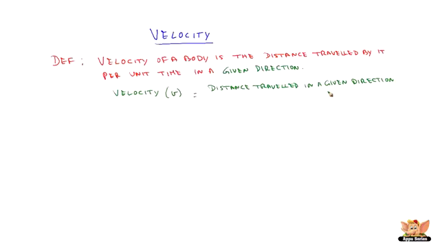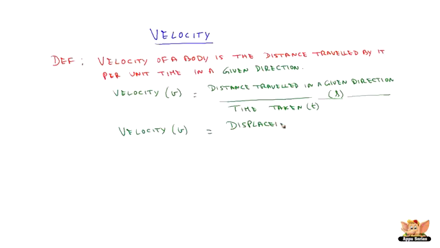Speed is just distance traveled, whereas in velocity we say distance traveled in a given direction, which is represented as s, divided by time taken to travel that distance. Velocity is also defined as displacement experienced by the body, which also can be represented by s divided by time taken.